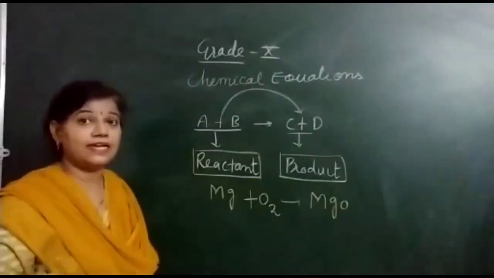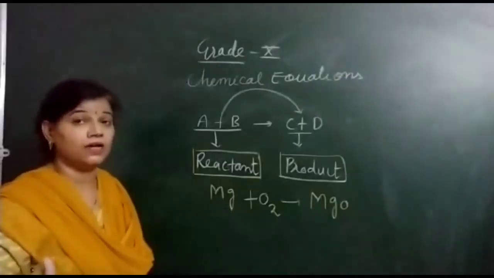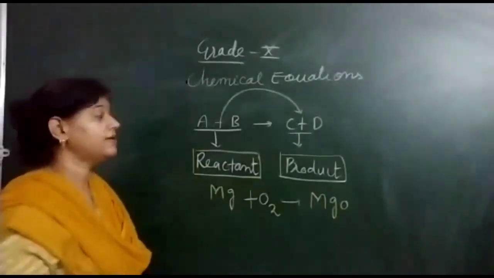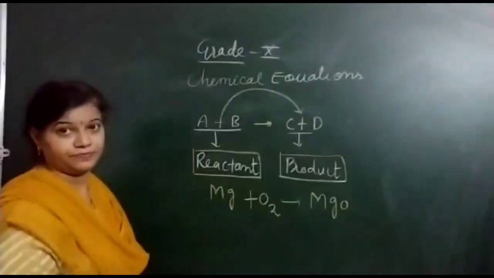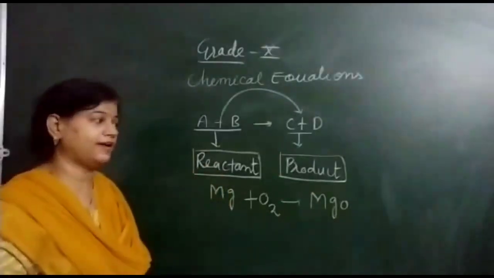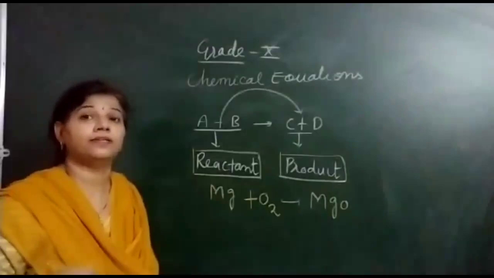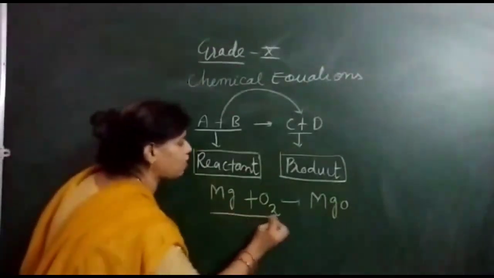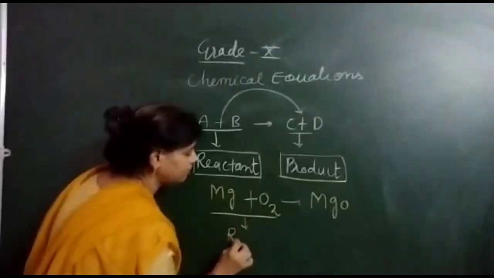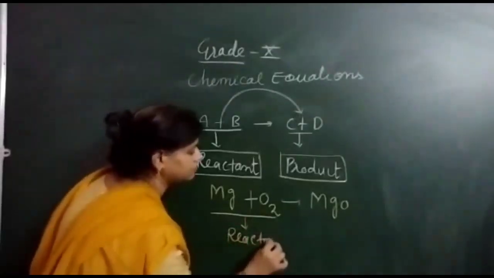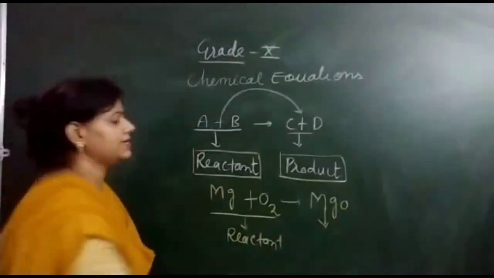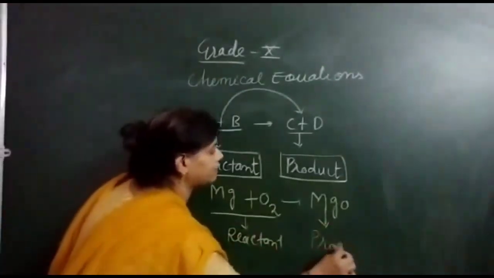So the substances, the chemical compounds which take part in a reaction, they are said to be reactant. And as a result of that, what will we get? That are the product. So here what are our reactant? Magnesium and oxygen. These are reactant. This magnesium oxide is our product.